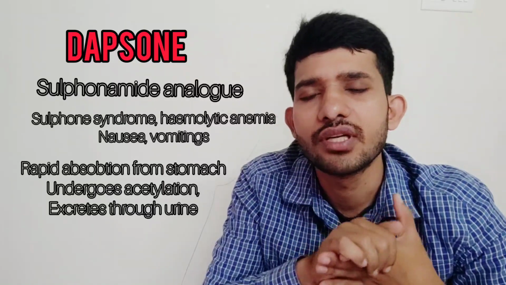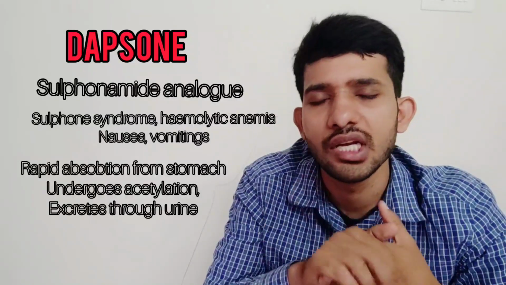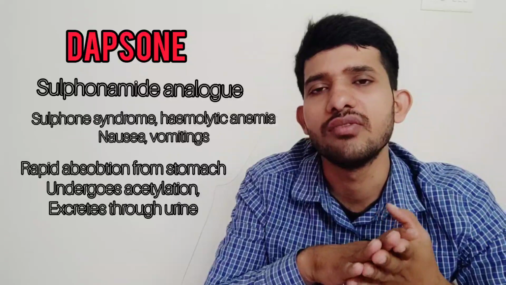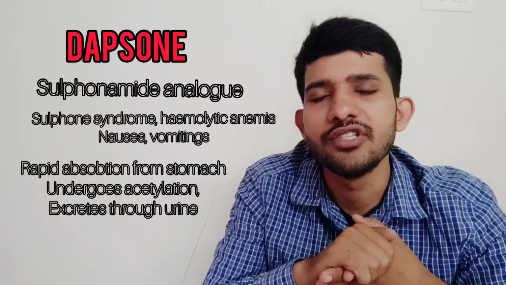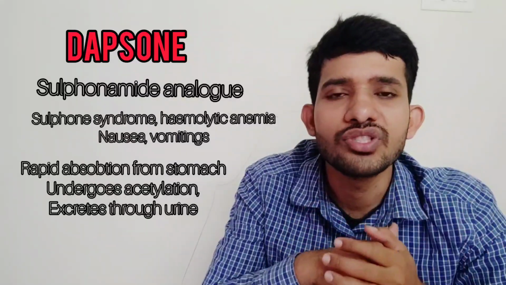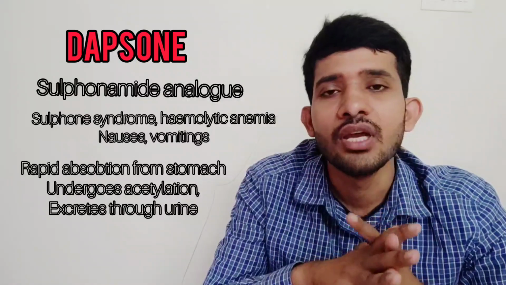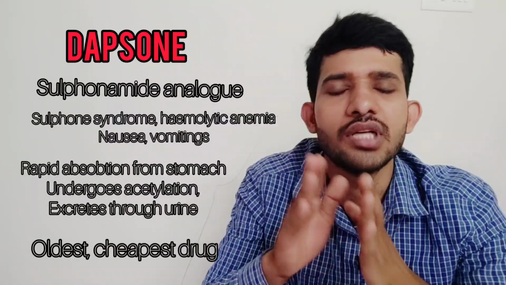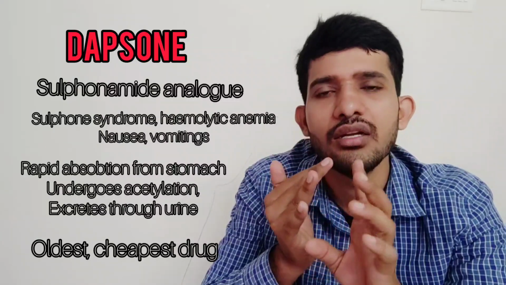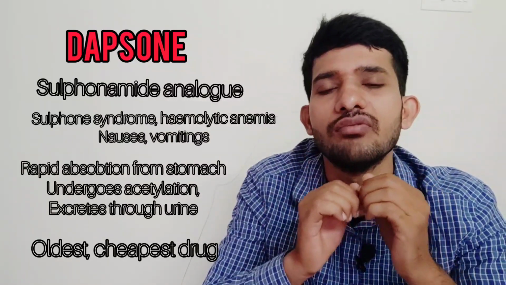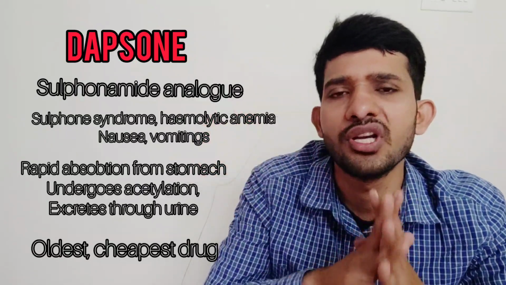So another adverse effect which is commonly seen with dapsone is hemolytic anemia. Hemolytic anemia is commonly seen with people who have G6PD deficiency. And Dapsone syndrome is another ADR which can be seen with Dapsone. And remember guys, Dapsone is the effective, oldest and cheapest drug available for leprosy. So these are some points you have to remember about Dapsone.